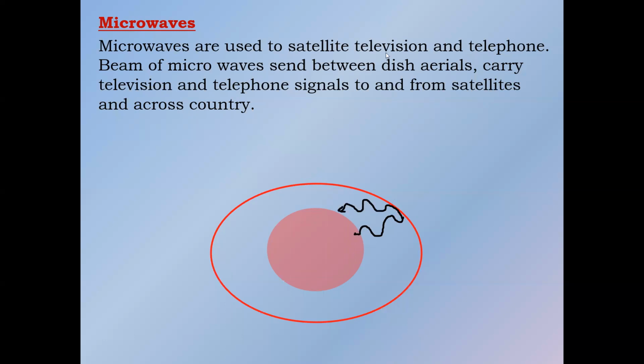But the blue lines represent microwaves, which are relatively shorter in wavelength. As they are shorter in wavelength, they are able to pass through the earth's atmosphere.